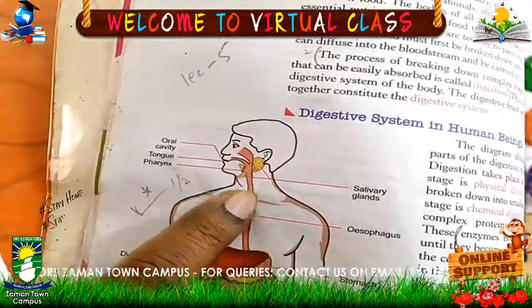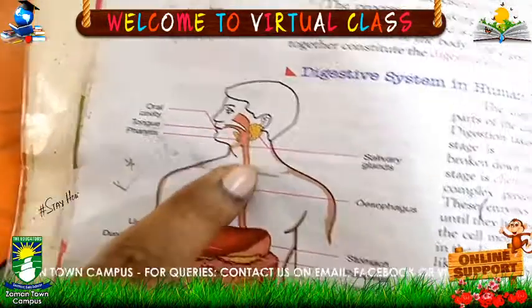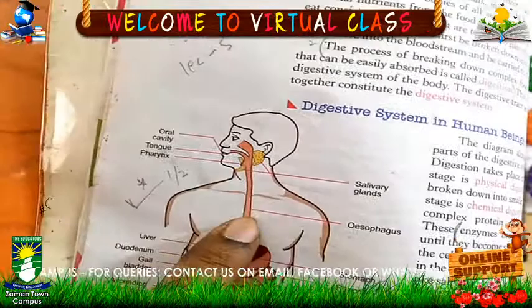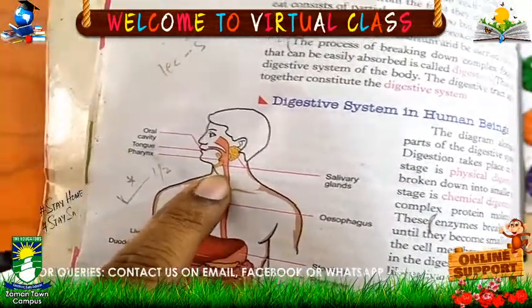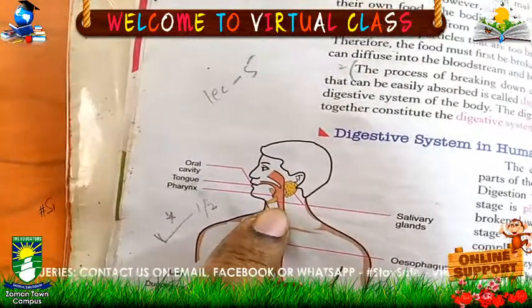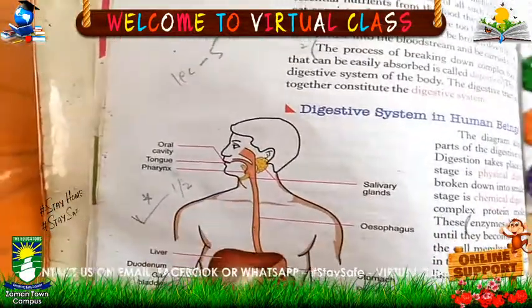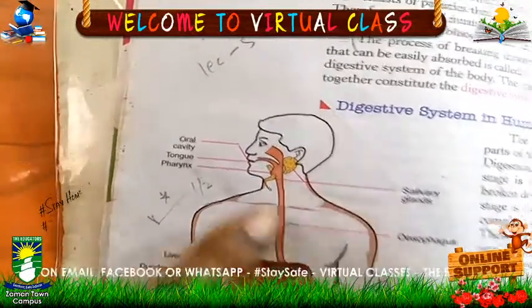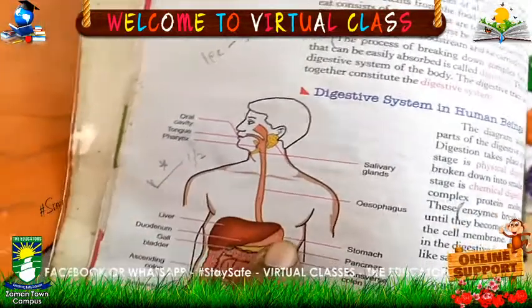This is a food pipe which is called the esophagus. So the food enters into the esophagus. These balls come one by one, by the process of peristalsis. Peristalsis is a process in which the food goes from one place to another by the contraction and relaxation of the muscles. Then the food goes into this part.